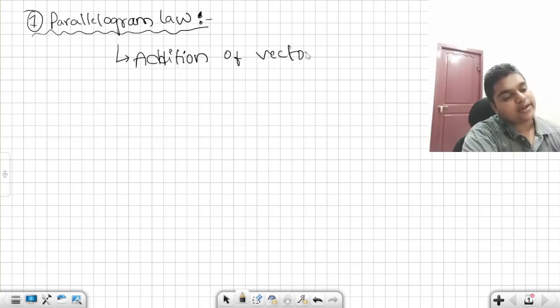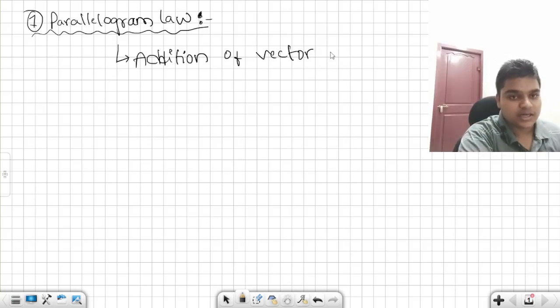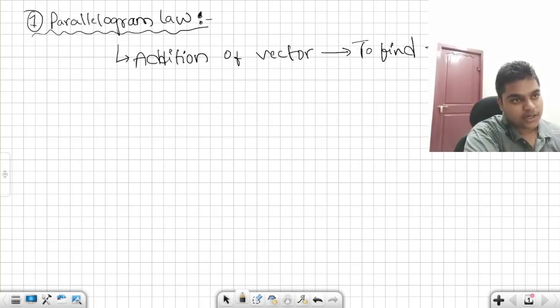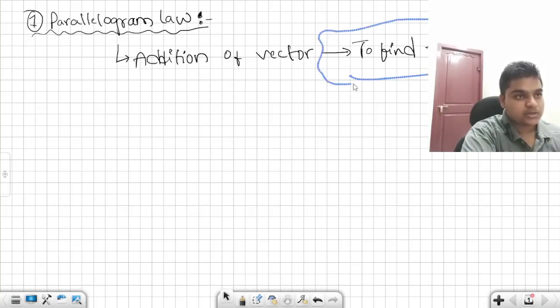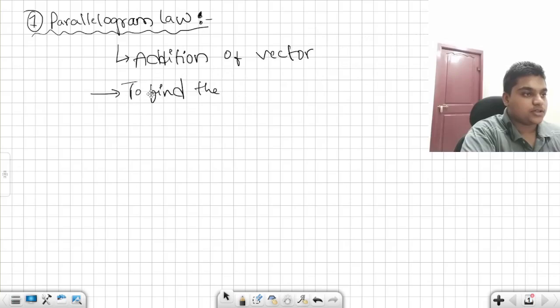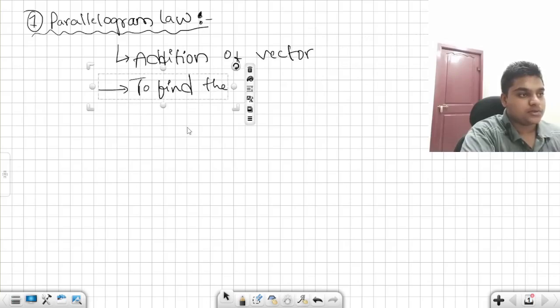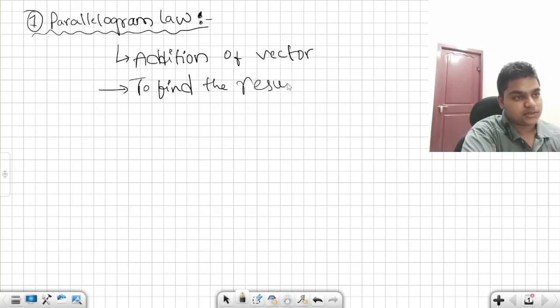Vector addition results in a resultant, right? So we use it to find the resultant.